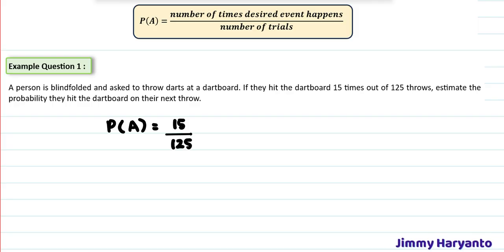That means the probability will be like this. And then for probability, we have to answer it in the simplest form. That means we can divide them all by 5. So you have 3 over 25 as the final result. That is how you do probability, guys. It's very easy, as simple as that.